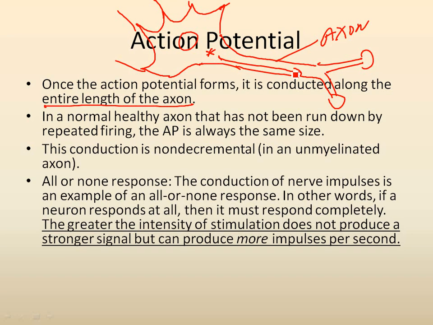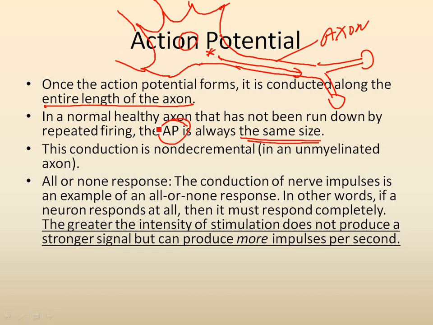In a normal healthy axon that has not been run down by repeated firing, the action potential is always of the same size. It does not decrease in size. So what I need you to understand is that either you get an action potential or you don't. You don't get little ones and big ones. It's always of the same size.